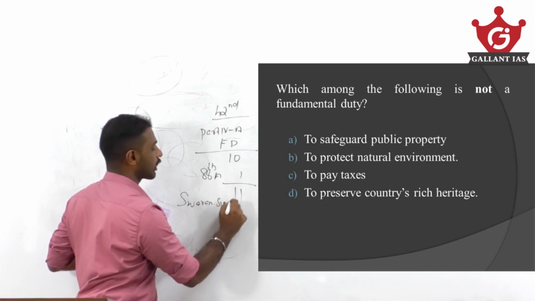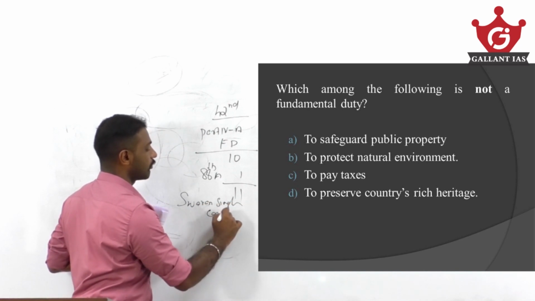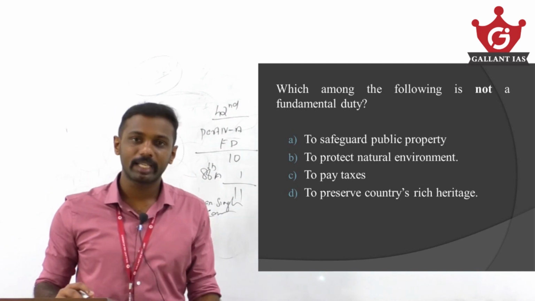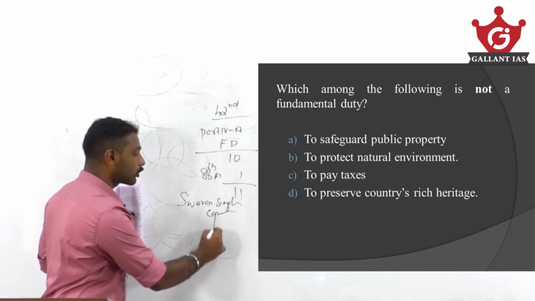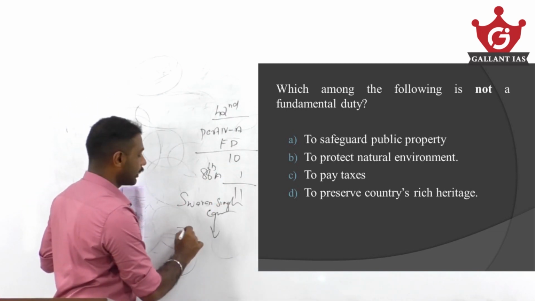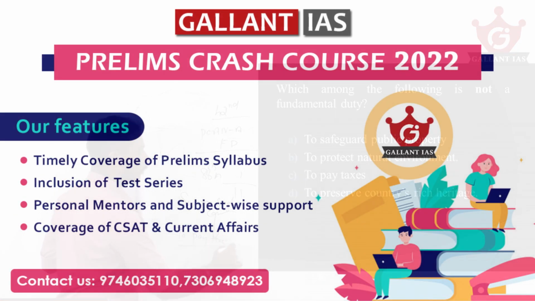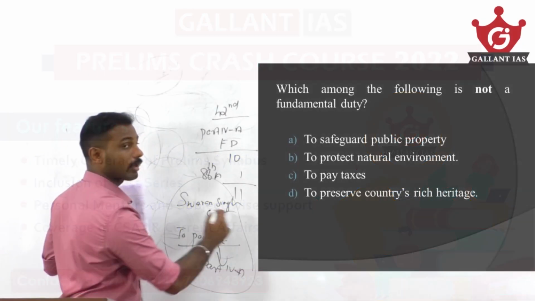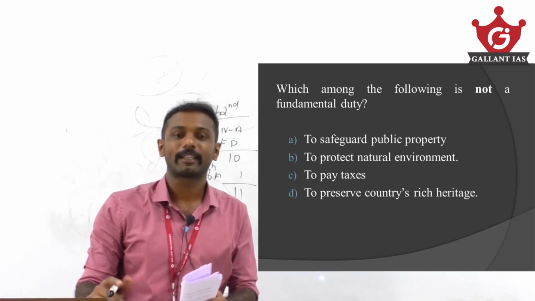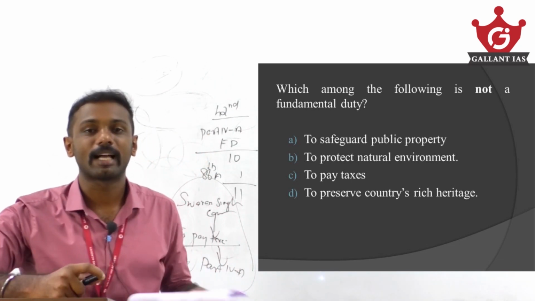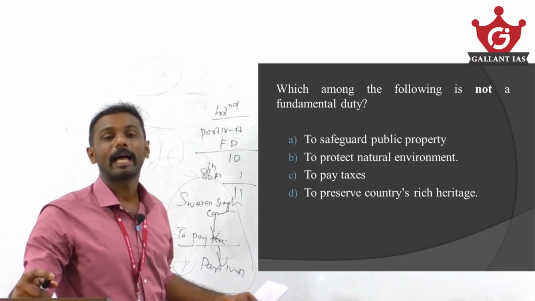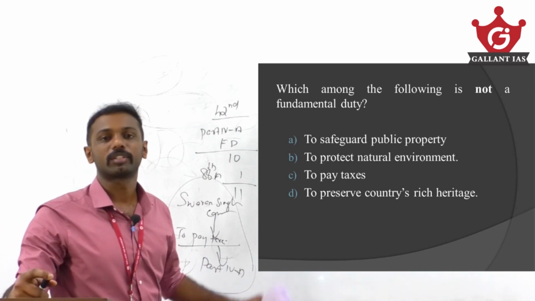The Swaran Singh Committee also recommended adding the duty to pay taxes as a fundamental duty, but it was not incorporated into part 4A. Even though the Swaran Singh Committee recommended it, that was not added by the government into the Constitution of India.